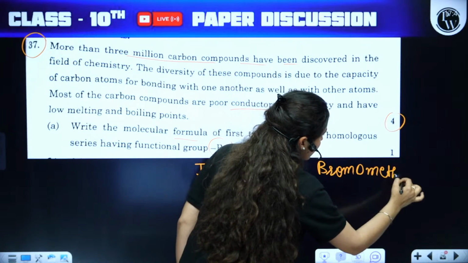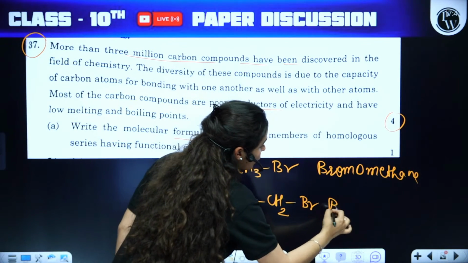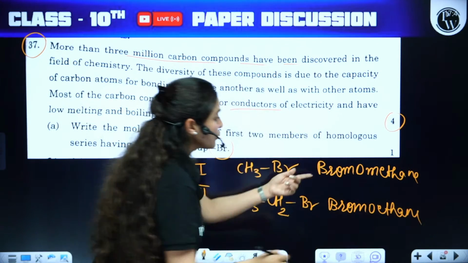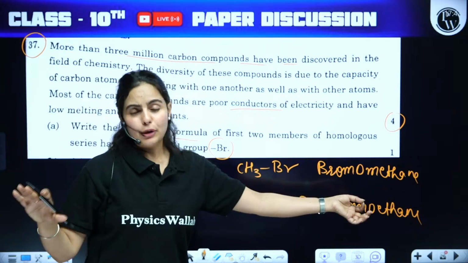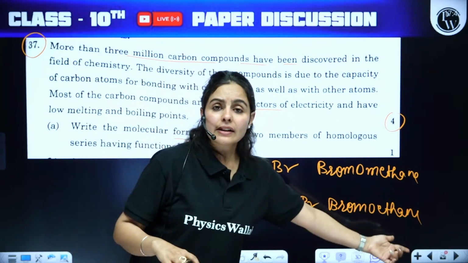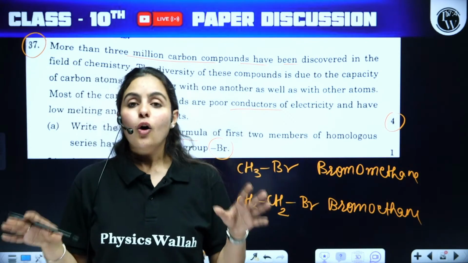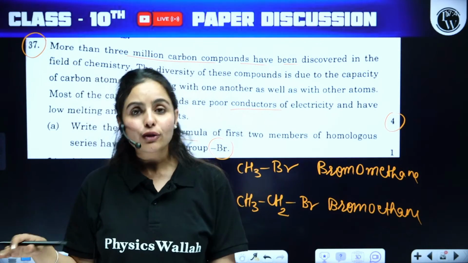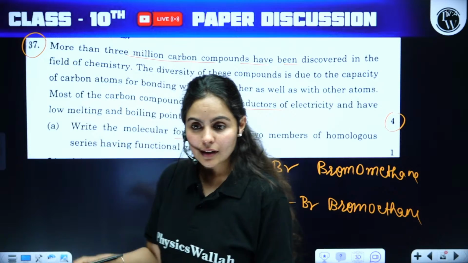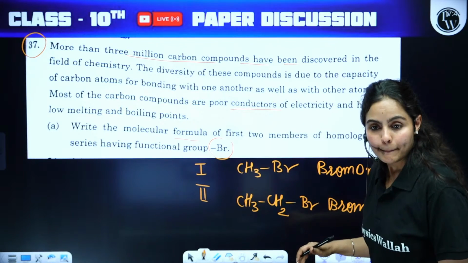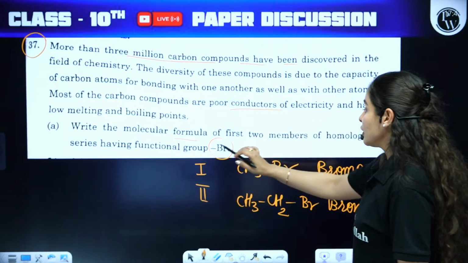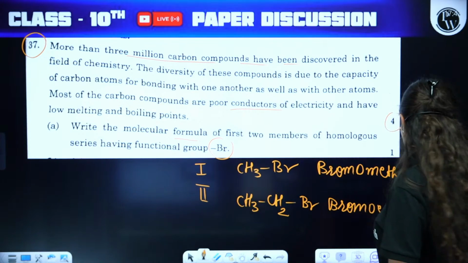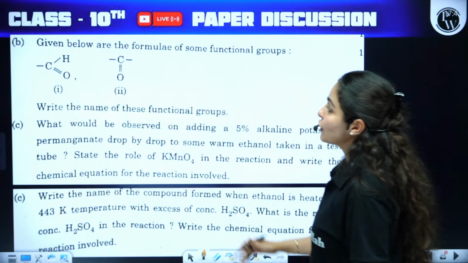Bromomethane. Second one is called bromoethane. Now, if you've written bromomethane, perfect. If you have written bromoethane, that is also right. Or you have written straight away bromomethane and bromoethane, that is also perfectly fine. So, molecular formula and the name, we have written both of them in this question. Moving on to B part.